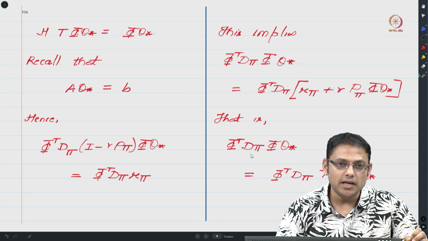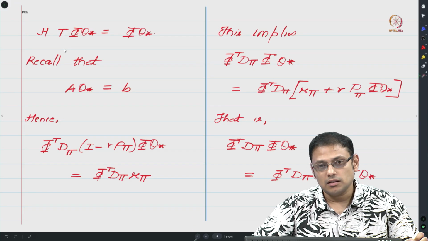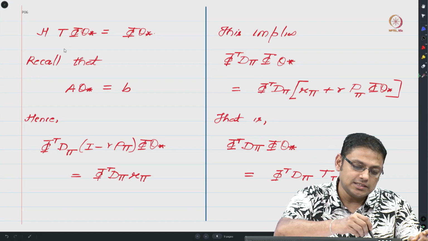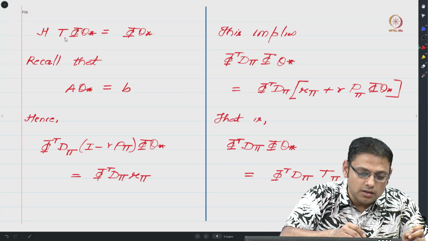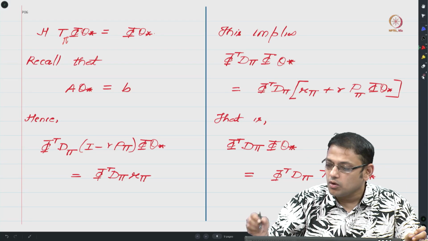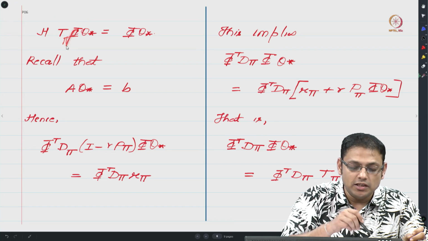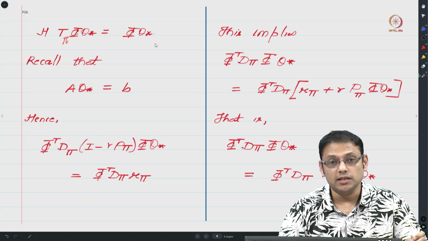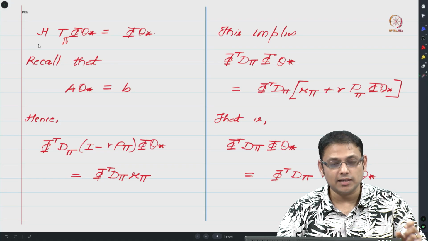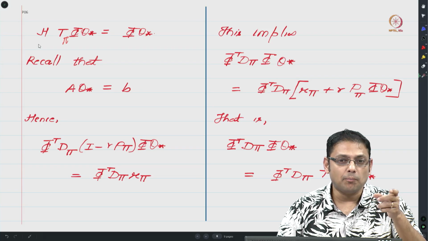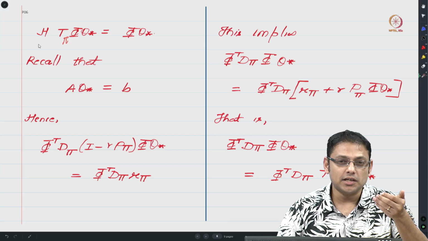The first intermediate result we need is that this phi theta star that we have defined satisfies this equation over here. There is a typo here, this should be T subscript pi. The first equation says that H times T pi of phi theta star equals phi theta star. In other words, if you think of H T pi as an operator, you take a vector v and first apply T pi on it. Recall that T pi is the Bellman operator associated with your policy pi.